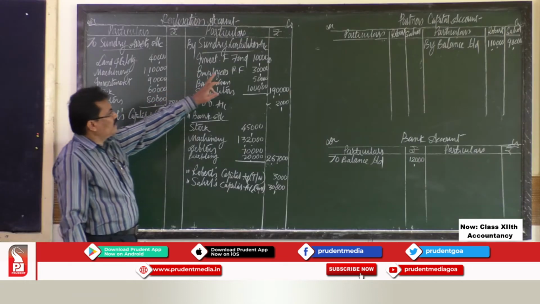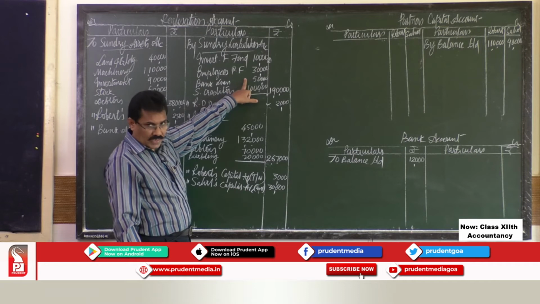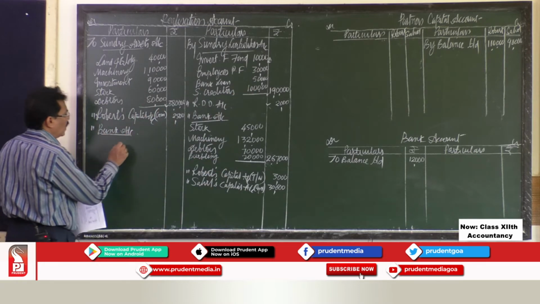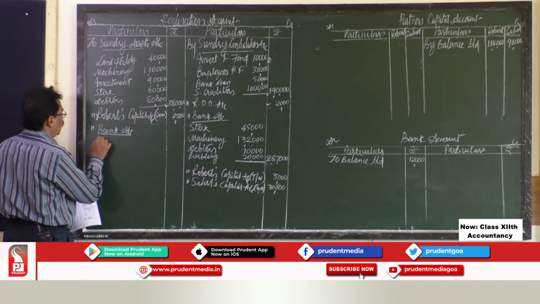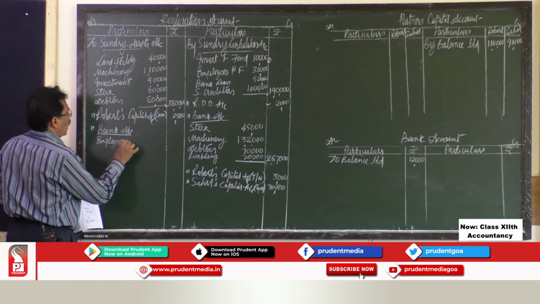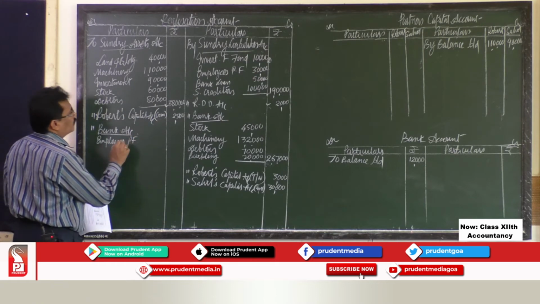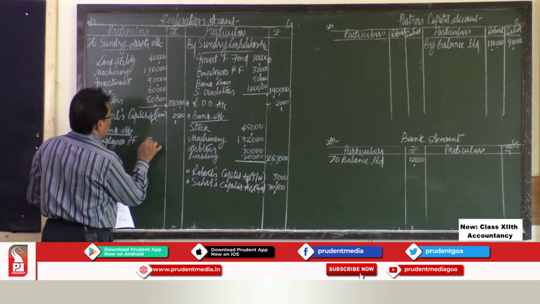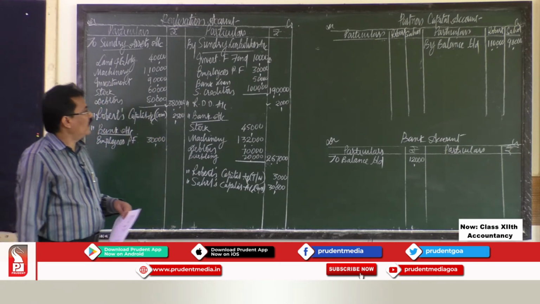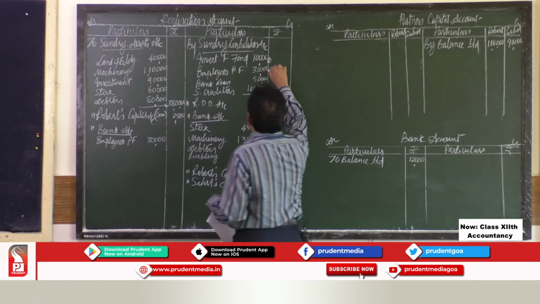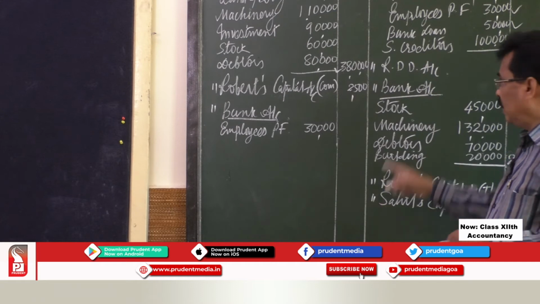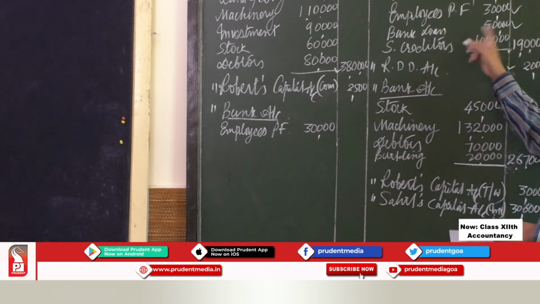Even though no information is given in the problem about this 30,000, you have to assume that those liabilities are paid in full. So employee provident fund is rupees 30,000. This you have to settle. This bank loan is also settled. Since they took the building, you need not pay them.